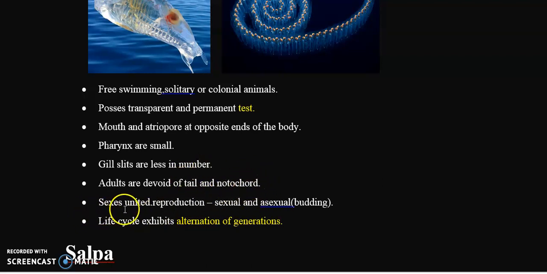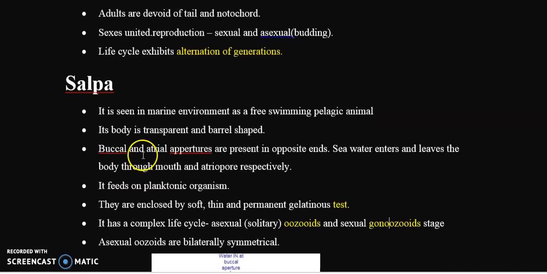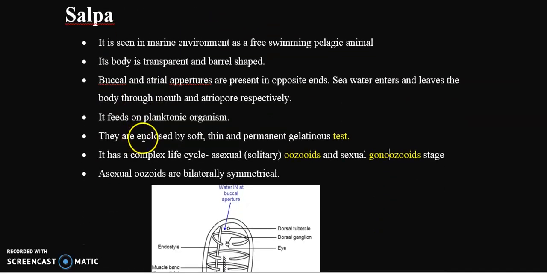Clear? Then the next feature is that sexes are united. They also reproduce in two forms, that is, they reproduce asexually as well as sexually. In asexual reproduction, they reproduce through budding. Then their life cycle exhibits alternation of generation, which is a complex process that we will discuss in detail in the case of Salpa. So next is regarding Salpa.